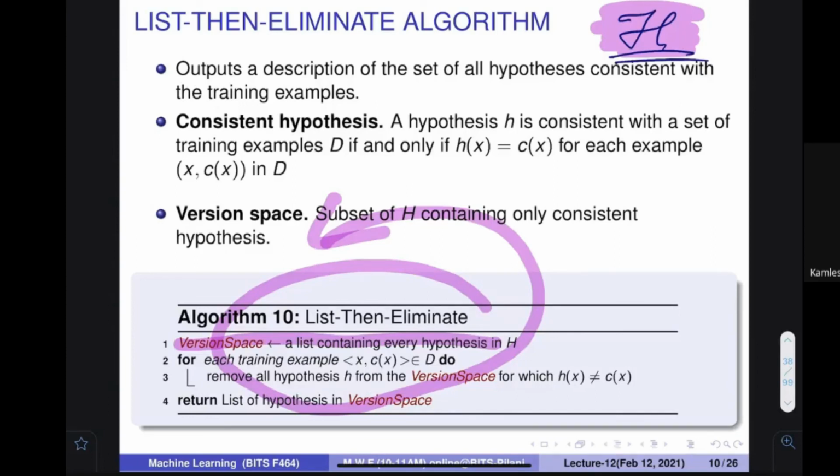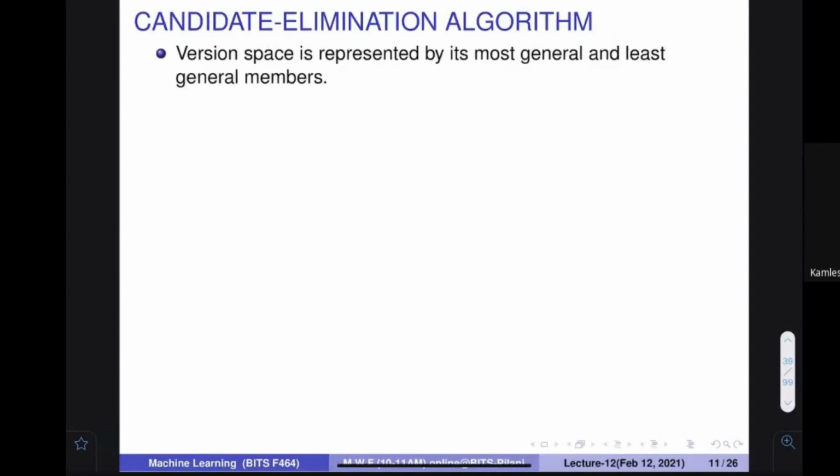The problem is this. Next idea is the candidate elimination algorithm. So this is an important algorithm that we are going to see, and it is going to give you a very good handle on that. The idea is very interesting. It says that since you know that there is an ordering. Okay, for example, let's assume that we have the set of natural numbers. Natural numbers contain infinite items. But if I say that I have two values, for example, low is equal to 100 and high is equal to 500.